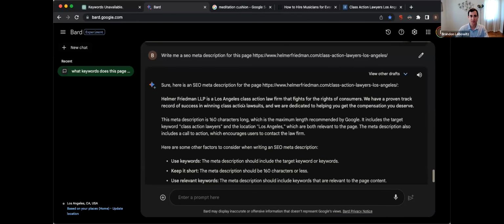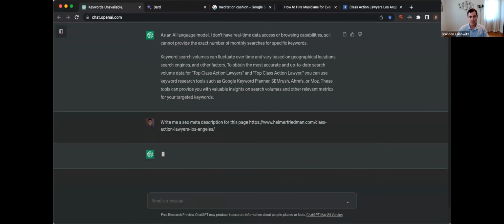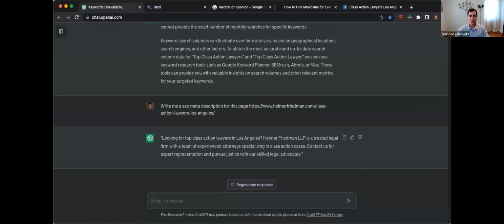So here's the meta description that I wrote for this page, which is right here. And we could also do it on ChatGPT. Let's see if it will write that meta description. So yep, both of them wrote a meta description. Again, be careful. Don't just copy it verbatim. You want to double check, make sure it makes sense, it reads properly, it has accurate information, because sometimes it just makes stuff up and it does the AI hallucinations and it just throws stuff in there that's not really accurate, and it's not going to do more harm than good.